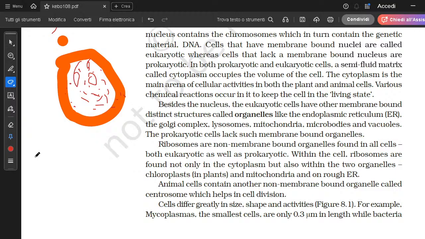Cytoplasm is a semi-fluid matrix in which very important reactions occur all the time. There are different transfers occurring from cell to cell, or from one part of the cell to another part of the cell. Various chemical reactions occur in this, keeping the cell in a living state.